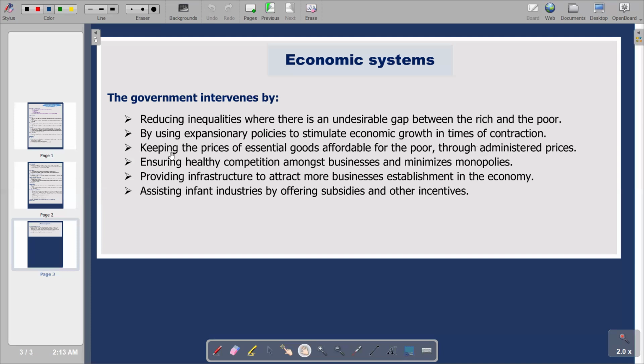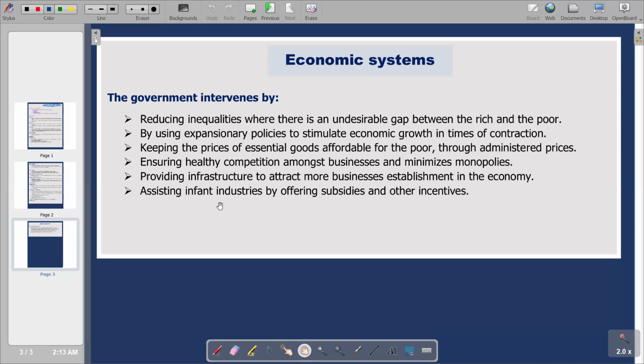We have a third point, which is keeping the prices of essential goods affordable for the poor through administered prices. Obviously, this is the issue of price controls, whereby prices are not increased. Then we have ensuring healthy competition by minimizing monopolies, and the next point, providing infrastructure to attract more businesses to establish in the economy, and lastly, assisting infant industries by offering subsidies and other incentives.